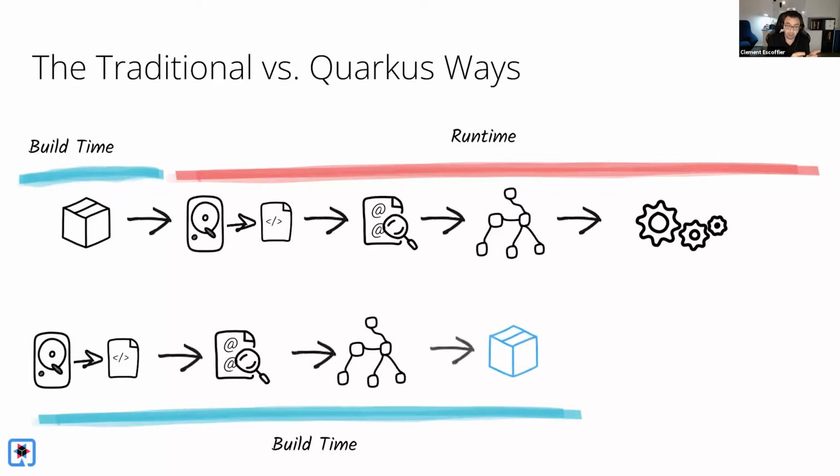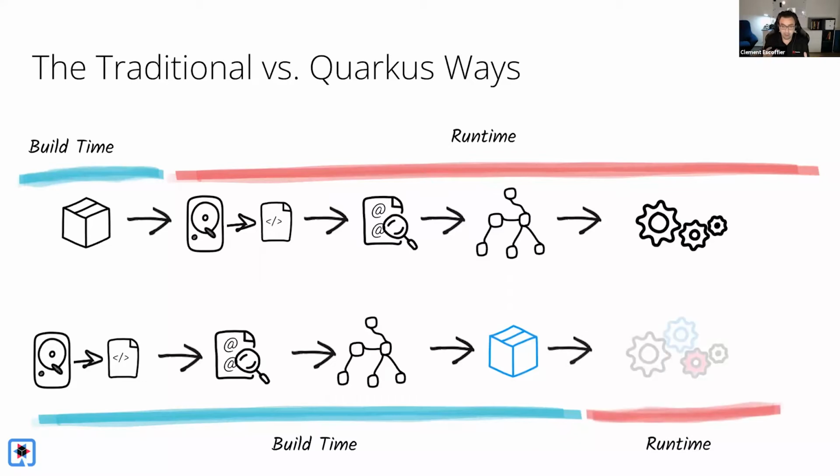At build time, we will read part of the configuration. At build time, we will do the class path scanning and check which classes are available and not available. And for each framework, we will deduce the set of instructions that can be infused inside the package to do everything you need. So if you have entities, then we can say hibernate.add entity. If you have beans, then we can do the build time injection and so on. So at runtime, we are much, much faster to start because, well, we do a lot less.